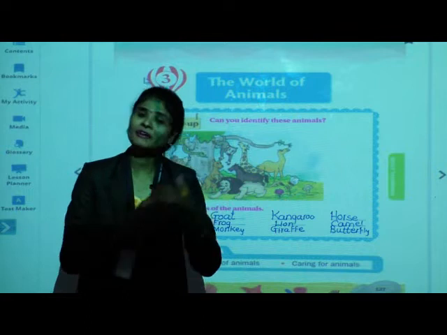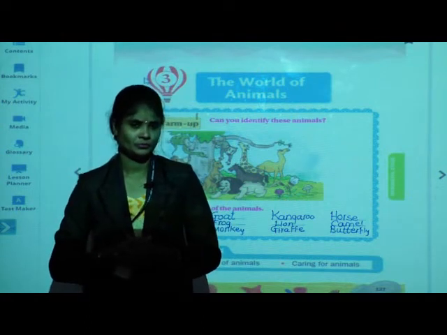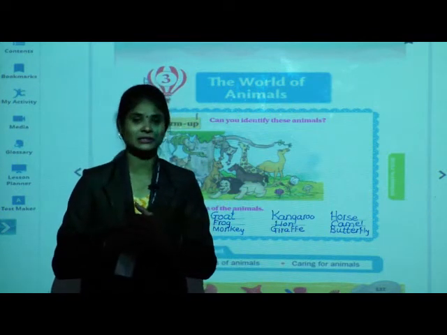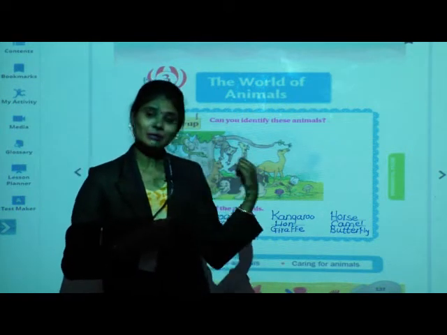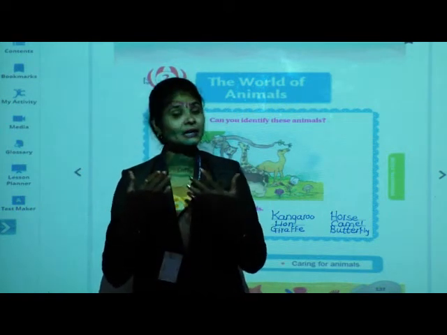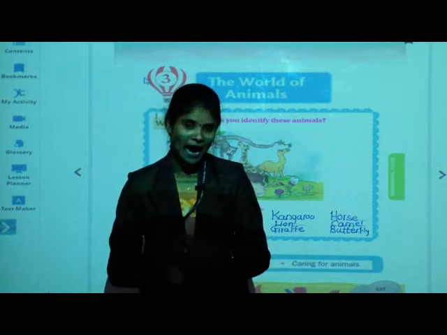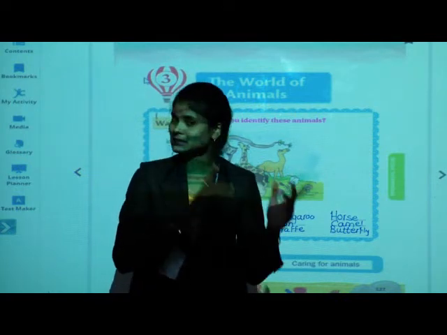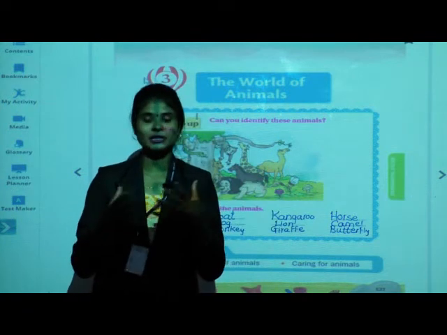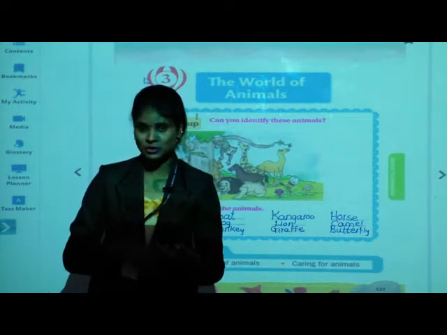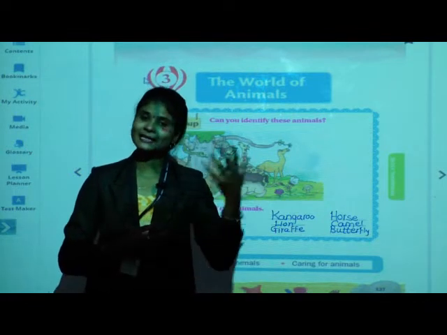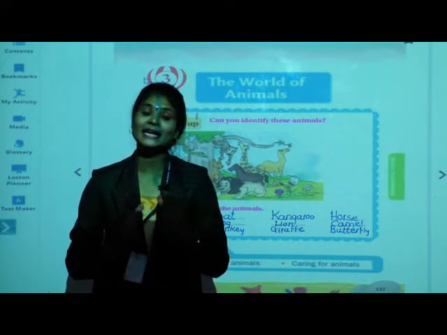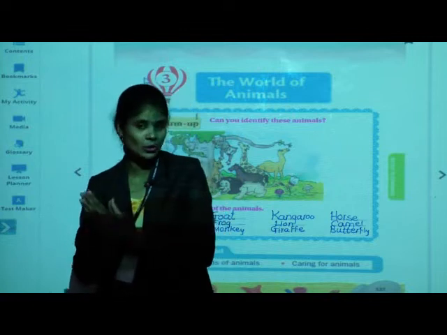And do you know where do animals live? Don't know? Okay, fine, I will tell you next. But see children, these animals live in different places. According to that, animals are also classified in different types. As plants are classified in different types, no? Based on their height, tenderness of stem, then branches, like that they are classified in different types. Similarly, animals are also classified in different types that we are going to learn now.